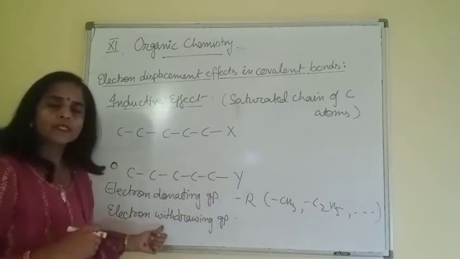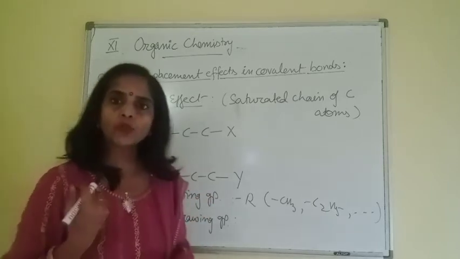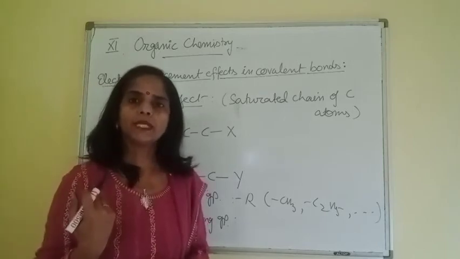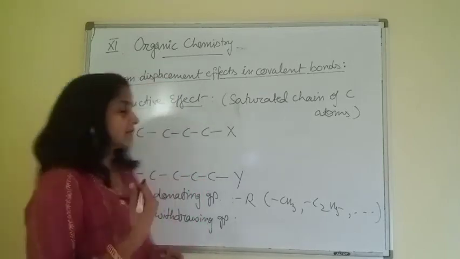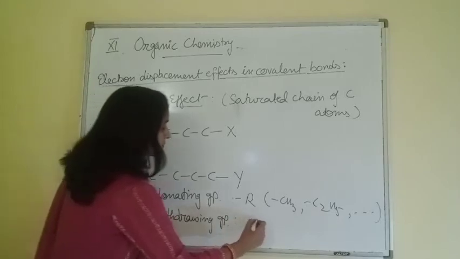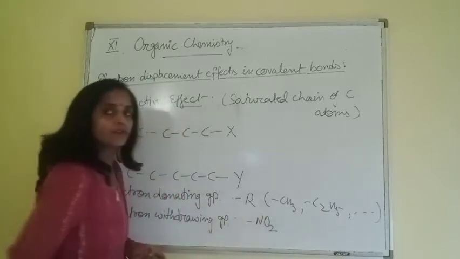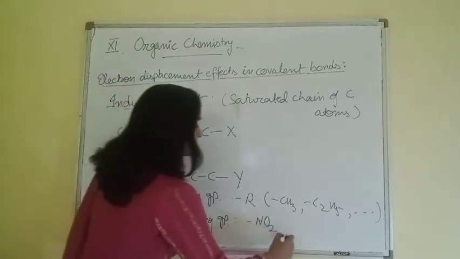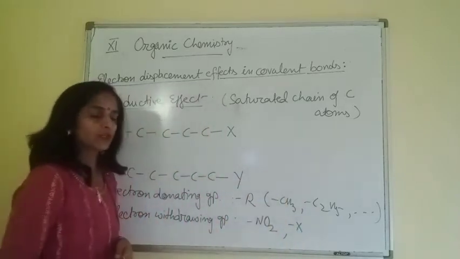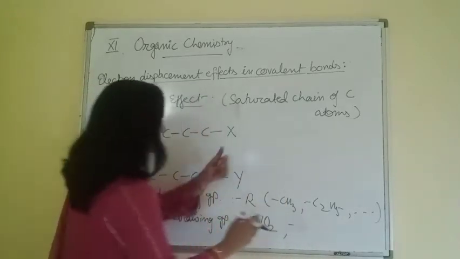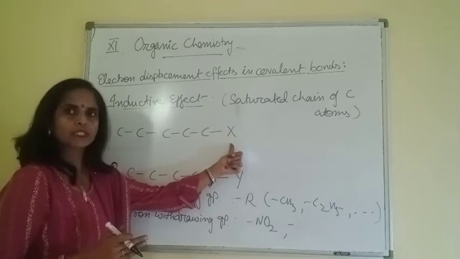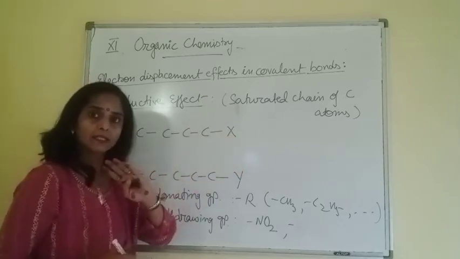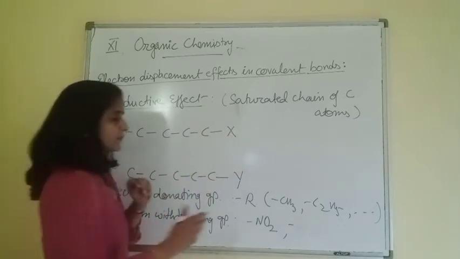Electron withdrawing groups are the groups which withdraw the electrons from the main chain towards themselves, like NO2 group, electron withdrawing, halogen, electron withdrawing. I am not writing X here because we will be confused with this X, because this X is a general case, not for halogen, right?